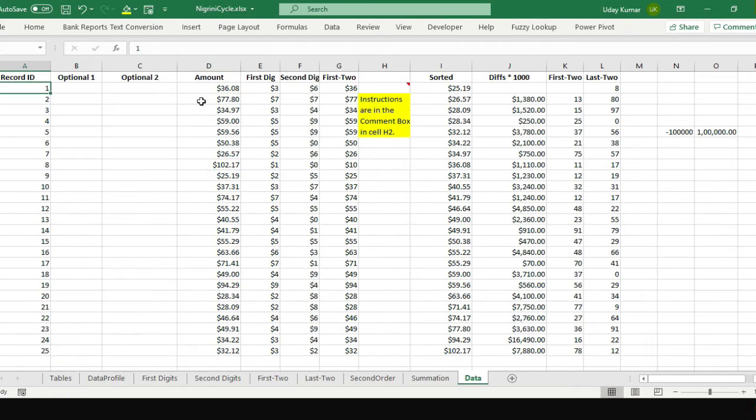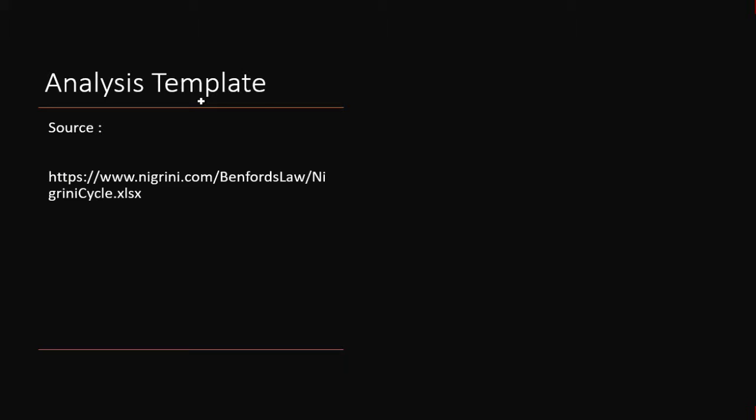Basically it says you have to fill the record, you have an optional data set, you put in some numbers and this will calculate the first digit. We're going to see what this is, and then you have to sort this number and copy paste it here. So this is the template which we are going to quickly see.